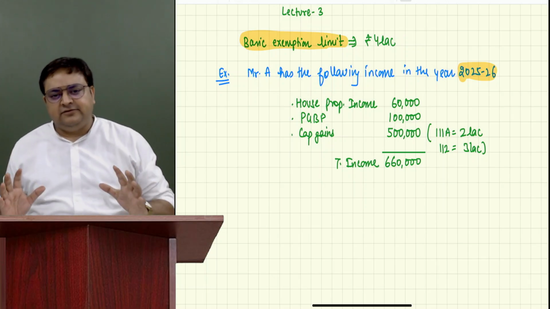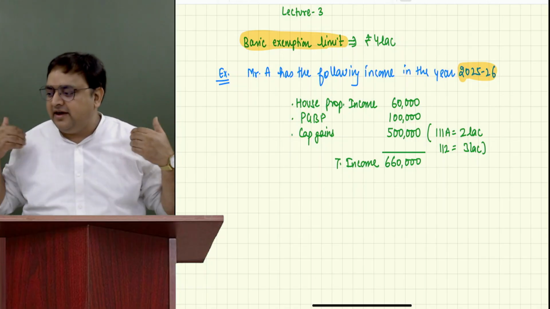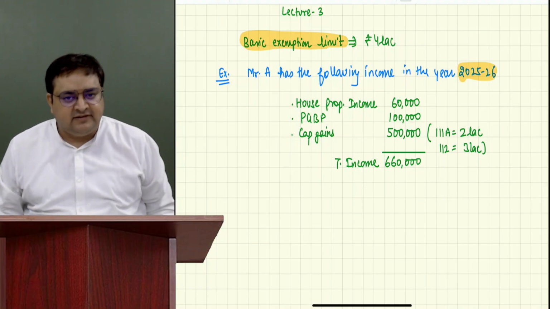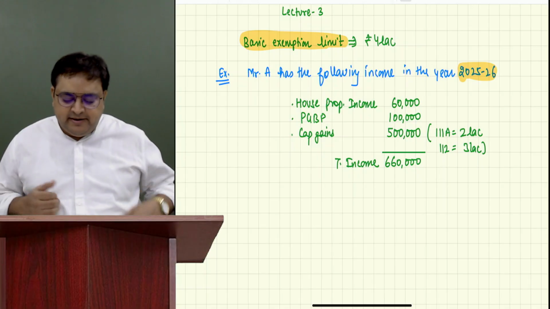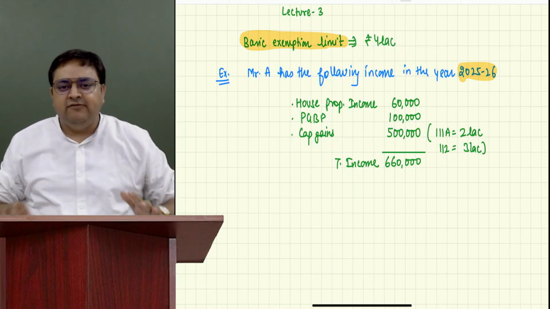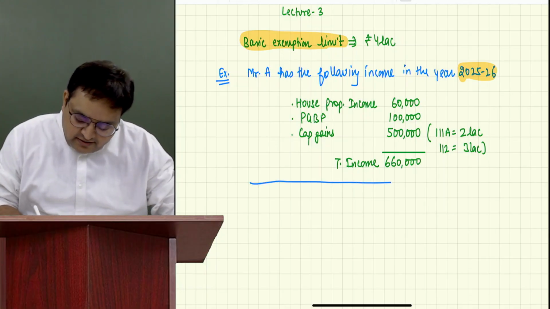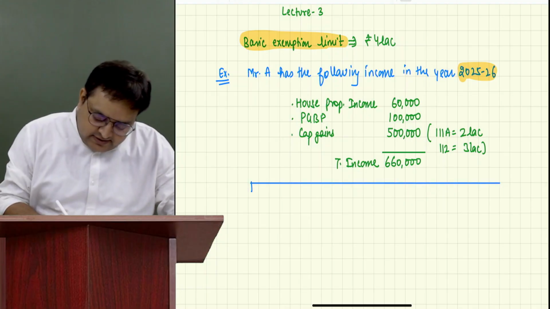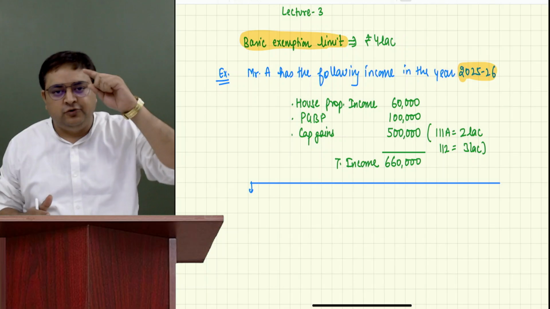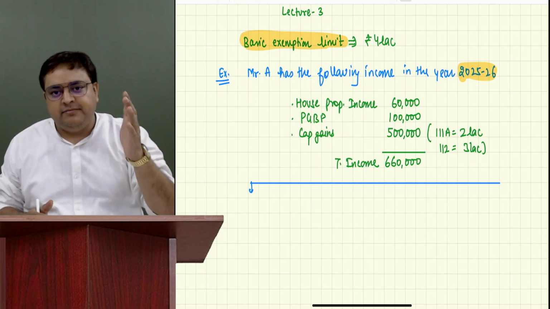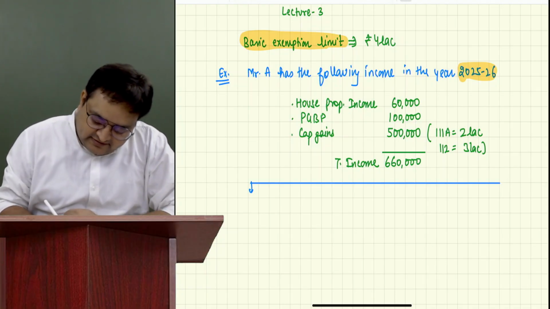Just understand this very practically. We are sitting and relaxing in our office. This guy came and he says that my income is 6,60,000, and the components of his income are house property 60,000, PGBP 1 lakh, capital gain 5 lakh, and we need to compute his taxes. So how do we compute it? Whenever somebody asks you to compute taxes, your mind should go to the special income first. Always remember that there is a concept of special income also.